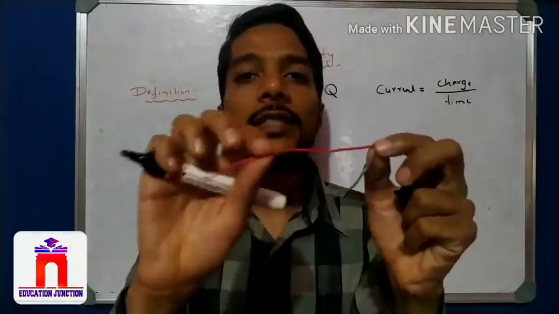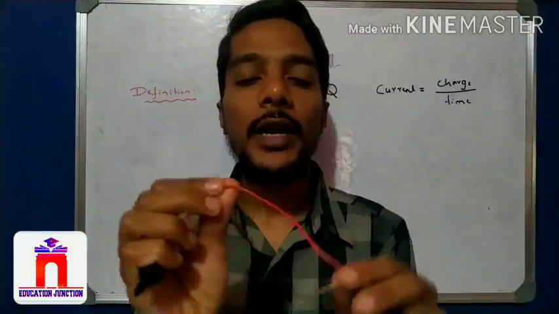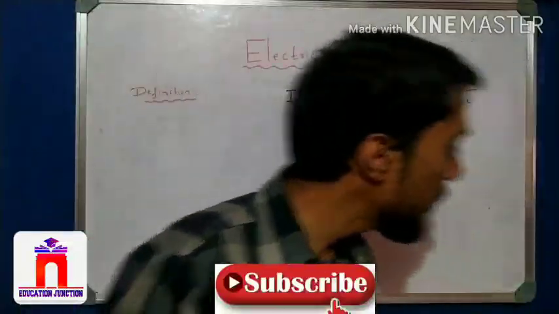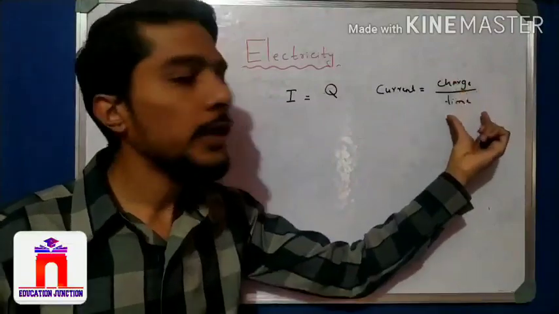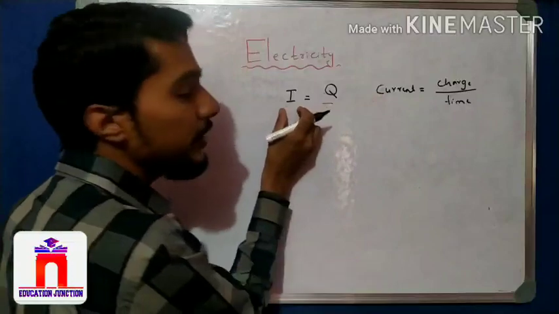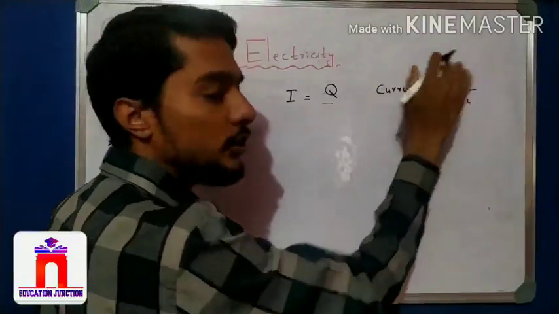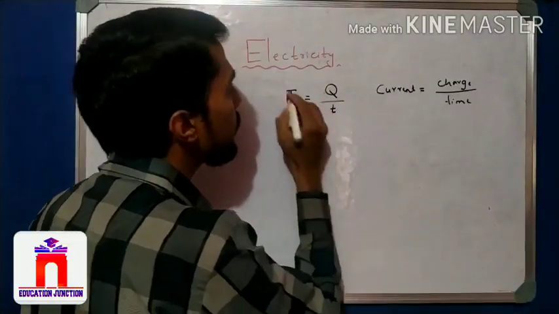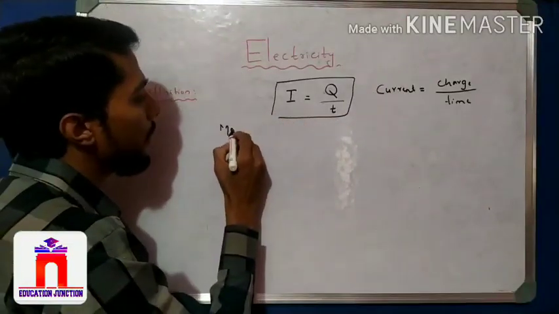So how much time is taken by the current to travel one unit, 1 meter or 1 centimeter? That time taken is T. So that is the rate of flow of charges in a conductor per unit time. In symbol form, I for current, Q for the electric charge, and T for time. So this is the mathematical form.